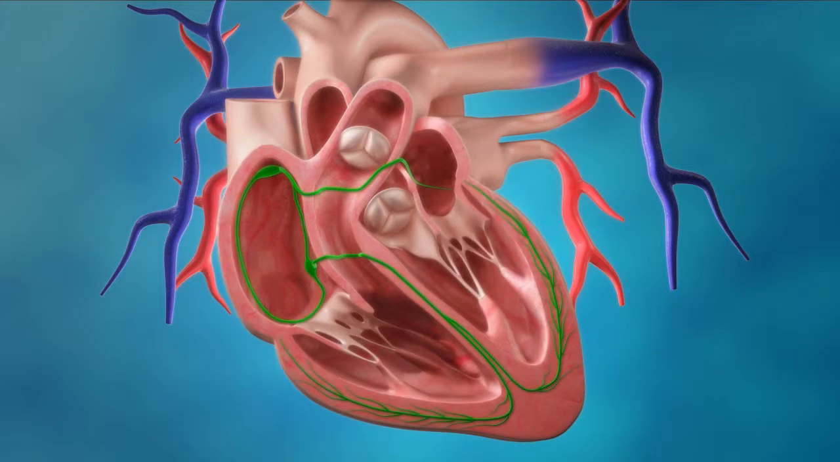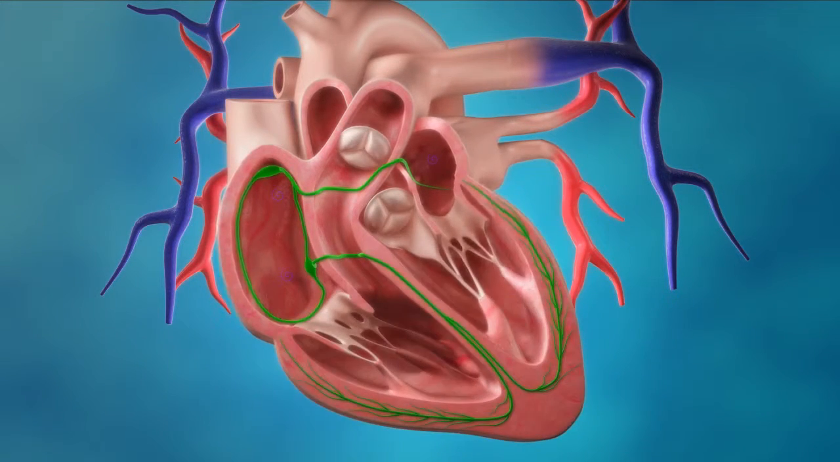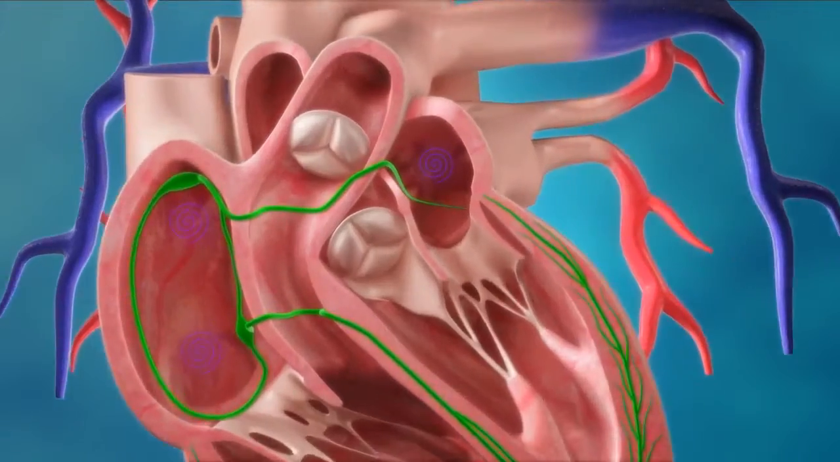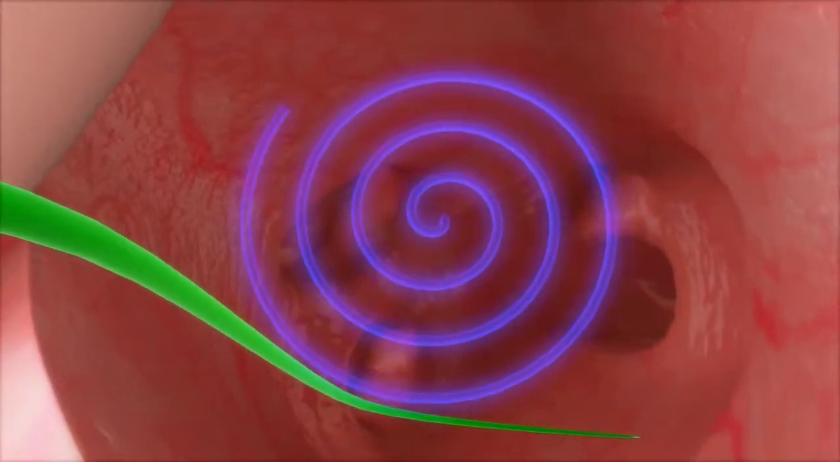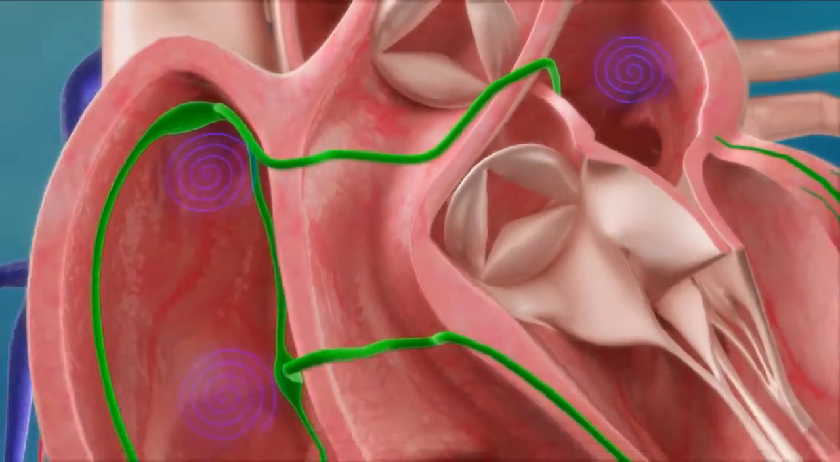AF can also result from the presence of multiple independent wavelets occurring simultaneously and propagating randomly throughout the left and right atria. The number of wavelets at any point in time depends on the atrial conduction velocity, refractory period, and the excitable mass of cardiac cells.